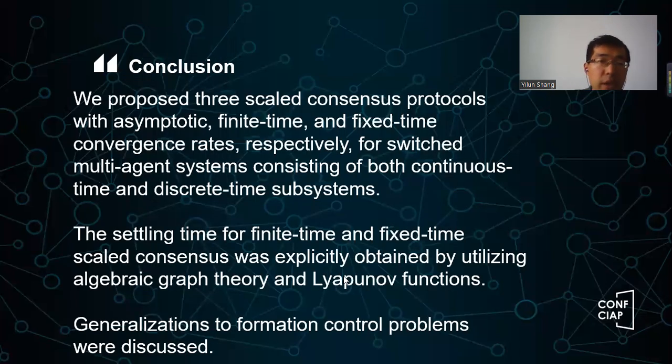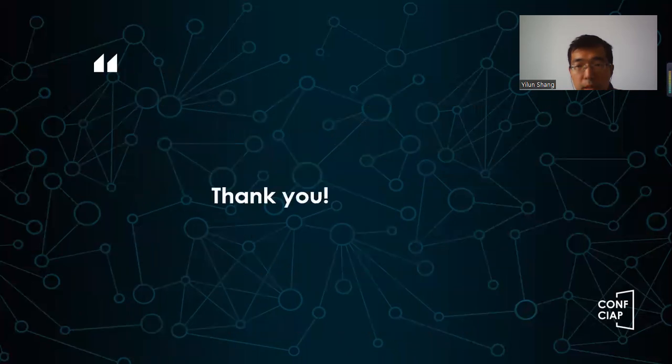So our conclusion here is we propose 3 scaled consensus protocols with 3 different convergence rates for the switched multi-agent system containing both continuous and discrete systems, and the settling time can be decided for fixed time and also for finite time consensus. And then we can even generalize to formation control problems. Okay, so thank you very much for listening.